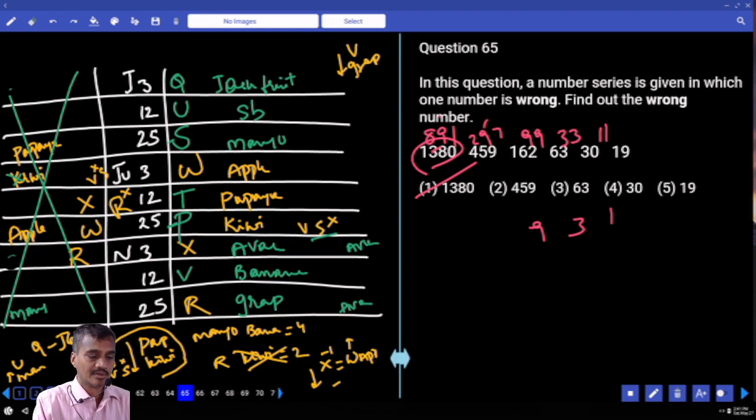Okay. Now this is about RRB PO prelim paper number 35. And next is quant.